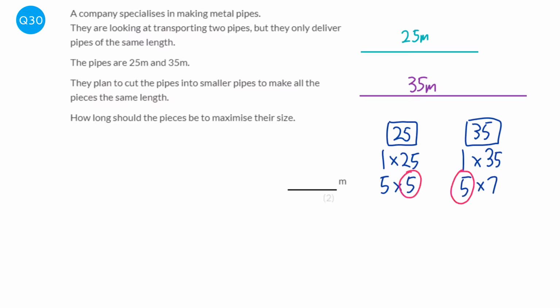So what we can do is we can cut all of these pipes into 5 meter pipes. So 1, 2, 3, 4, not to scale, and then 7 of these. So 1, 2, 3, 4, 5, 6. And so there's 7 in total. So each of these are 5 meter long, and there's no wastage. And that's the longest we can make the pipes for there to be no wastage at all. So my answer is 5 meters.